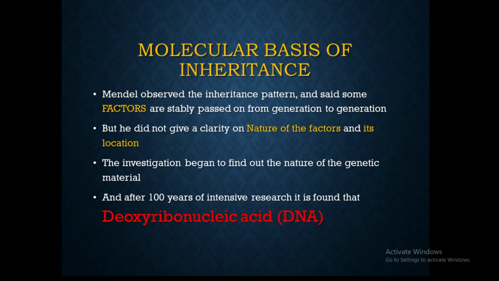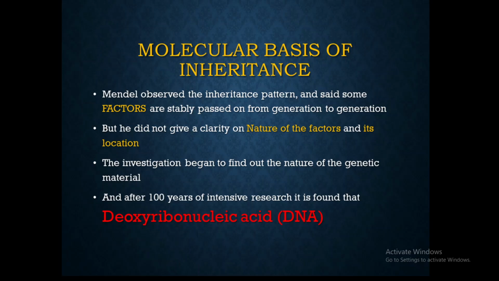Nature of factors means what the genes are made up of and where they are present, which was not given by Mendel.